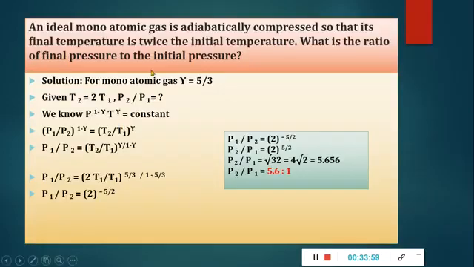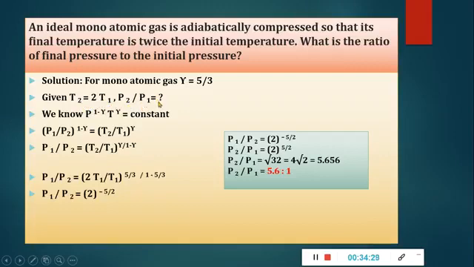Now the next one. An ideal monatomic gas is adiabatically compressed so that its final temperature is twice the initial temperature. What is the ratio of final pressure to the initial pressure? Here we know for monatomic gas the ratio of specific heat at constant pressure upon constant volume, gamma, is 5/3. Now when temperature is double the initial, T2 will be 2 times T1.